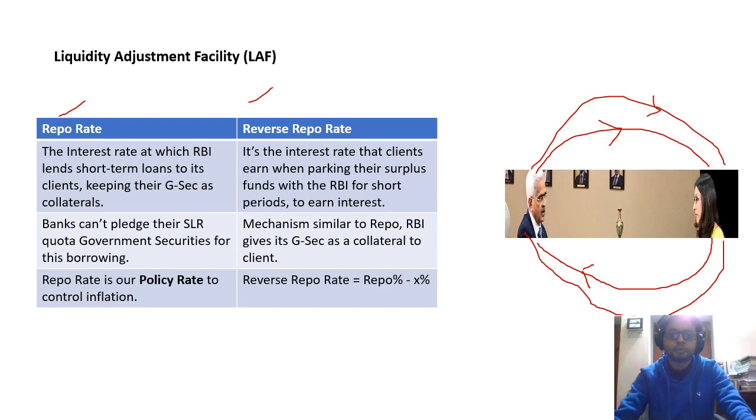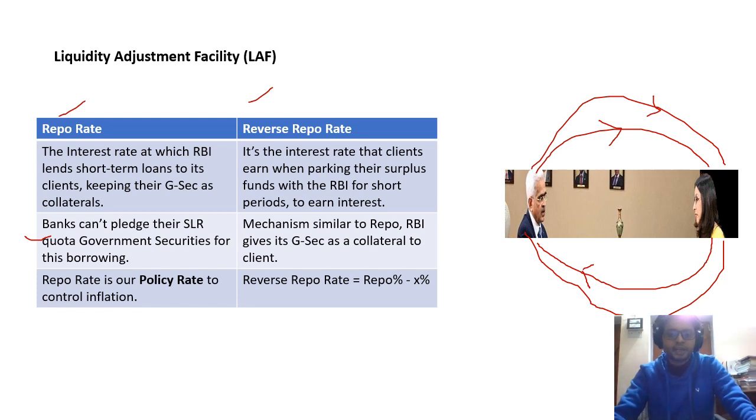The one thing you have to remember in this repo rate and reverse repo rate: banks cannot place their SLR quota securities for borrowing. Why? Because SLR quota securities, we will learn in the next slide, are not just cash; in SLR, which is called the statutory liquidity ratio, gold is also kept. So for SLR government securities and everything, banks cannot place their SLR quota securities for this borrowing of repo rate. For example, when banks give their government securities to RBI, they cannot place their SLR securities. They can place other securities apart from that SLR.